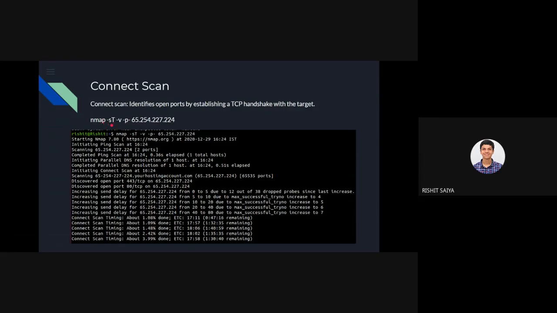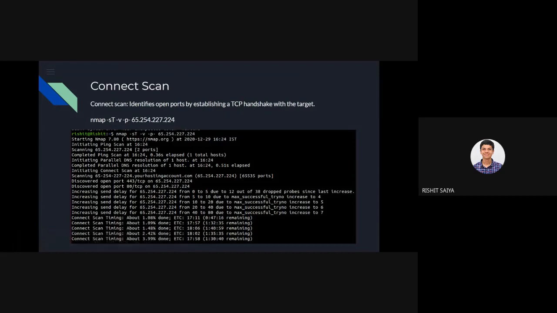So let's talk about this -sT flag. Does anybody know why the -sT flag is used? Yeah, correct. It's TCP connect. It's related to that itself. So I would just brush up on that point again.